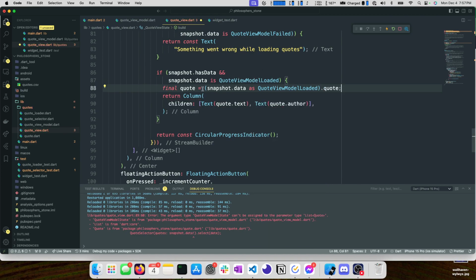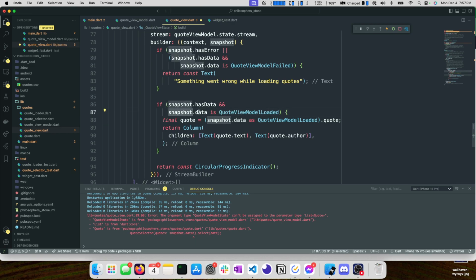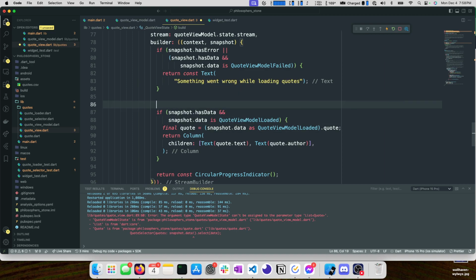The reason this is a little weird, this is supposed to be getting better in Dart as we go, but since this is a property of this, even though we're type checking it here, the only way this if could actually execute is if it has data and this data is a quote view model loaded. In theory, we shouldn't have to type assert this here because this body can't execute unless this is true. In reality, Dart's a little finicky on that. What we could do if we wanted to is pull data out right here.